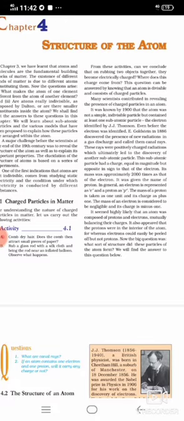So the particles present in the canal ray were named protons, represented as P, and the electron is represented as E.